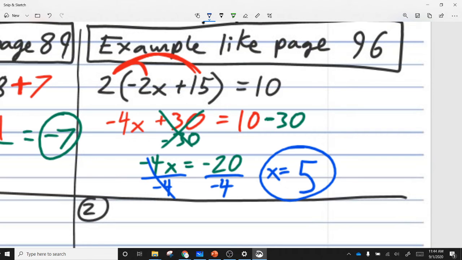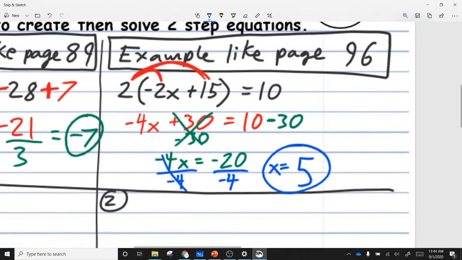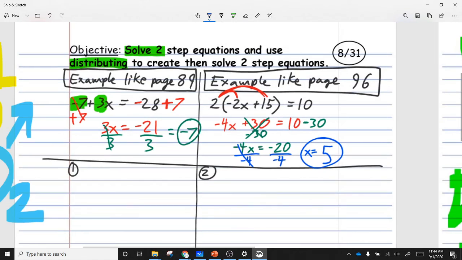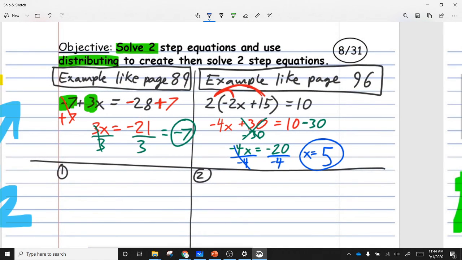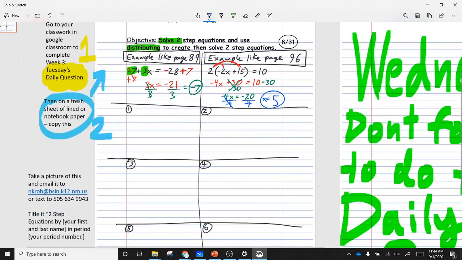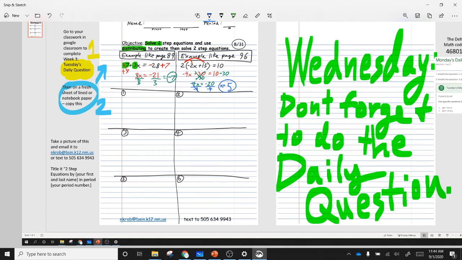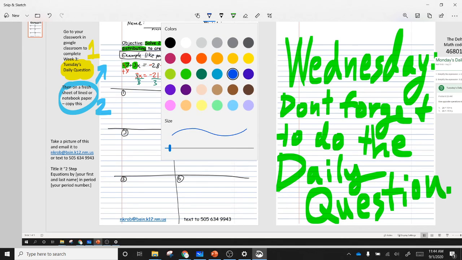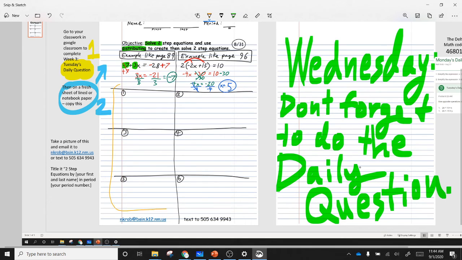Now that we've done a few of them together, I'm going to let you guys get into your Delta Math. You're going to have 4 problems like the first one we did here, and another 6 problems like this one. Show your work. I want you to show your work for 6 of these problems in this area right here. This is going to be worth half of your credit. So if you do 100% on your Delta Math, but you don't show your work on this, then you're only going to get 50%.